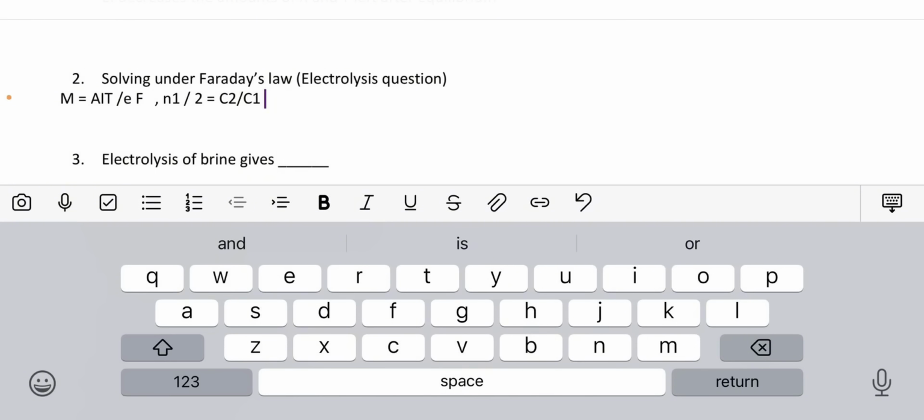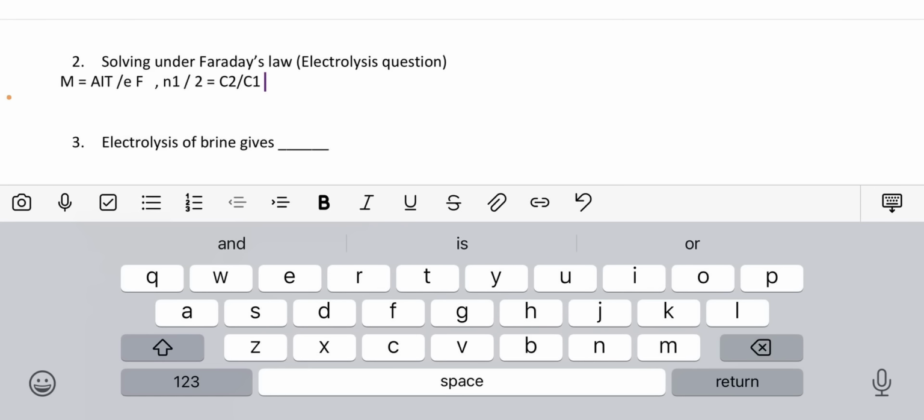In the AIT over EF, M means mass, A means atomic mass, I means current, T means time. I and T can be substituted for Q, which is quantity of electricity, measured in coulombs. F means Faraday, which is 96,500 coulombs. Then E is the charge.